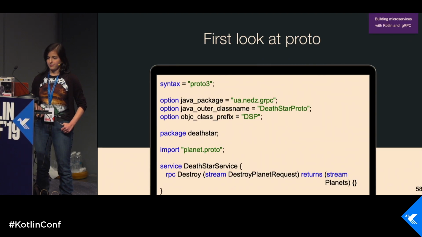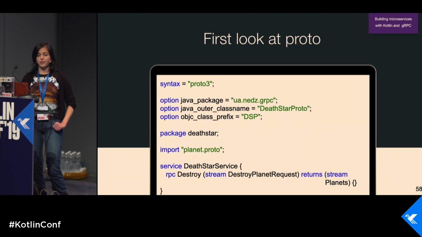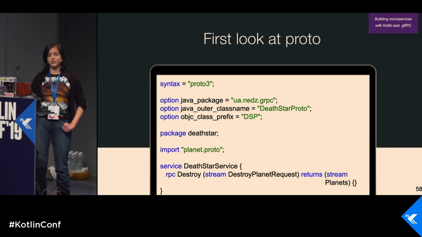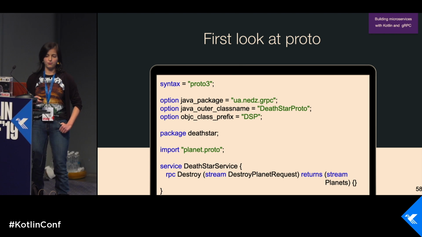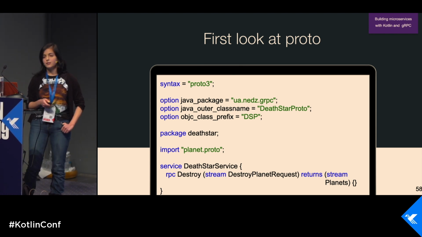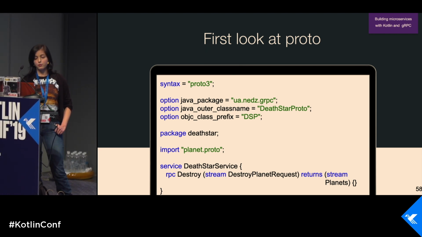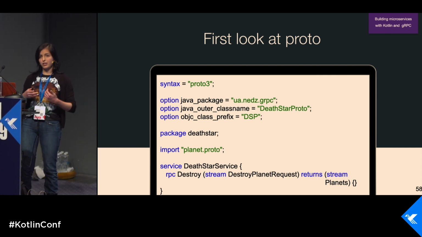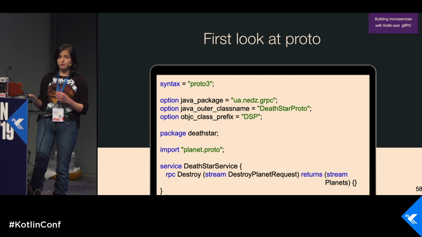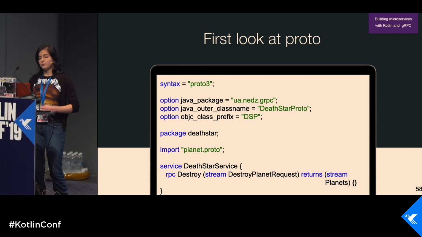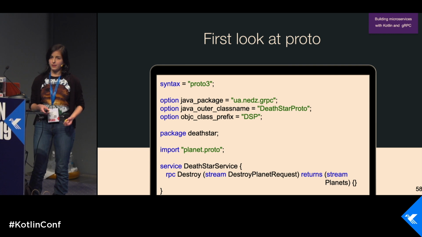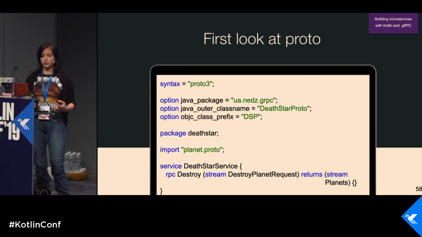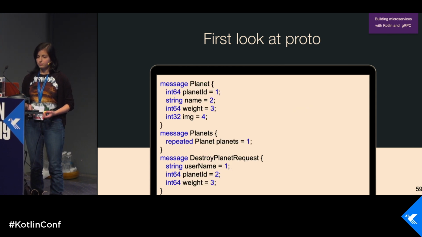Let's implement this. First of all, we need to start with the protofile. Here is our protofile. We have the star service, one method destroy, and you can see that in this protofile we have this keyword stream. It means that our destroy method is bidirectional streaming. So we are sending a stream of requests, and we are receiving a stream as well. And it's a cool feature of gRPC, because you can do this bidirectional streaming even using only one call.